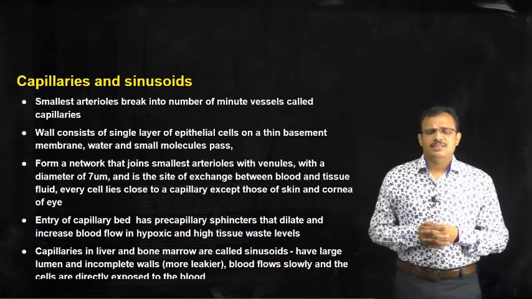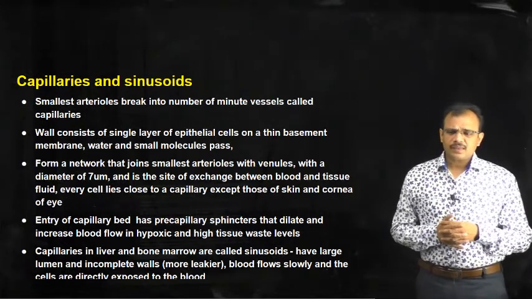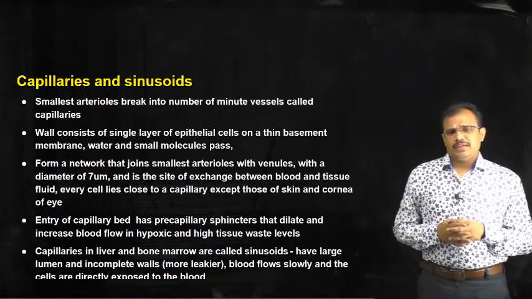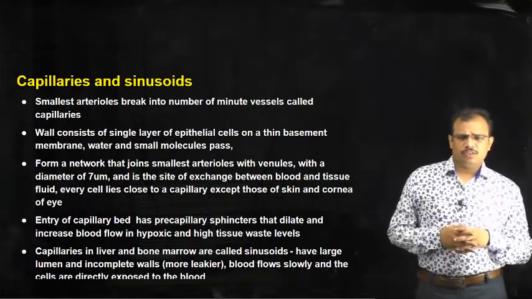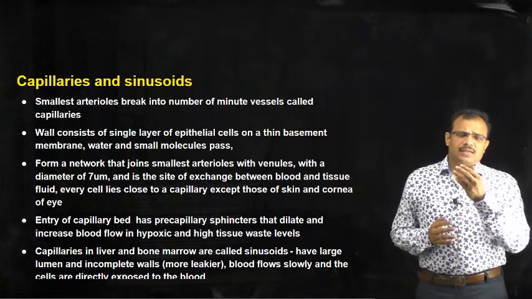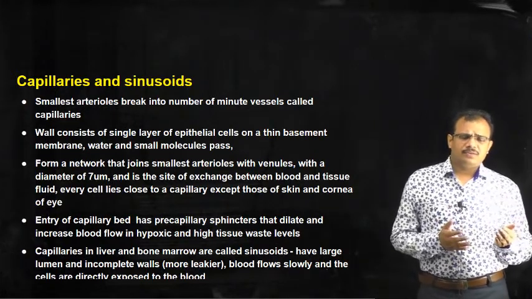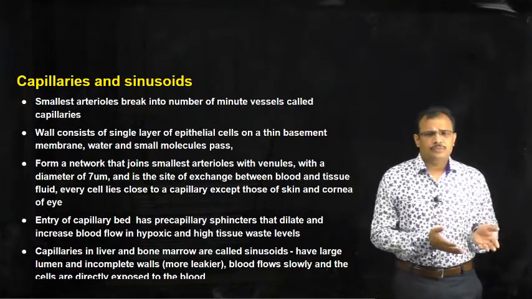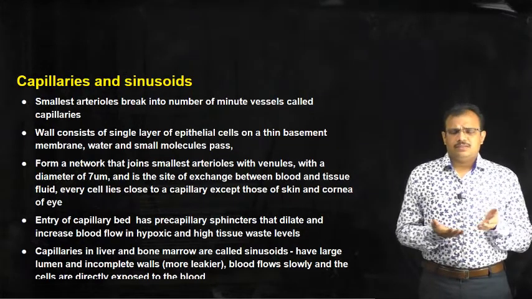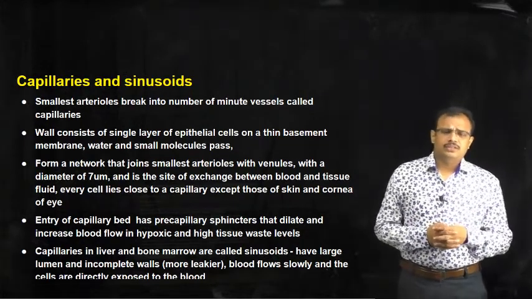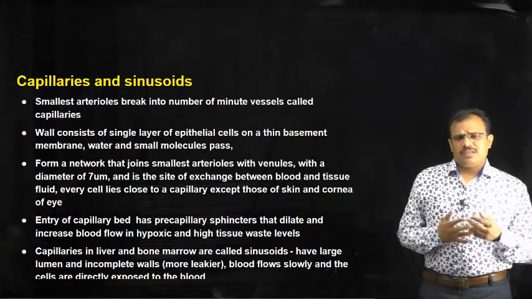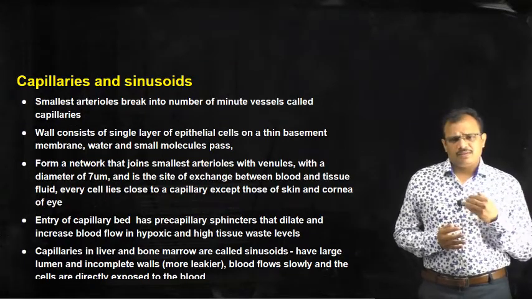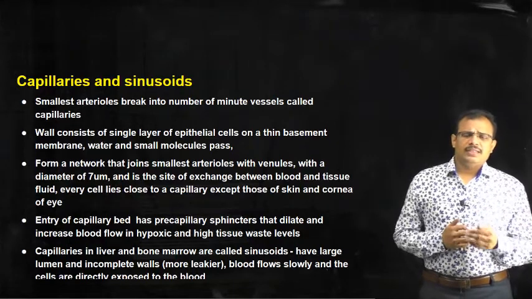So, this type of blood vessels can be seen in the bone marrow and in the liver. These are the capillaries and sinusoids. We have seen arteries; arteries divide into arterioles, and arterioles divide into either capillaries or sinusoids. Now, what happens? These capillaries carry oxygenated blood and they supply the oxygen to the tissues, they collect the waste